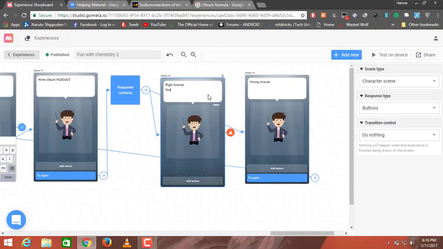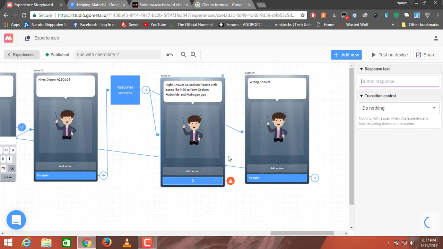So sodium reacts with bases like H2O, water, to form sodium hydroxide and hydrogen gas.